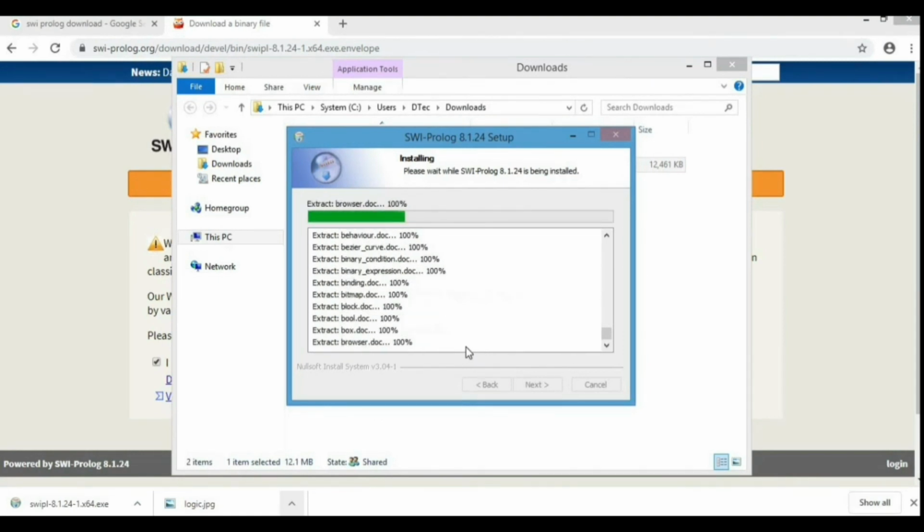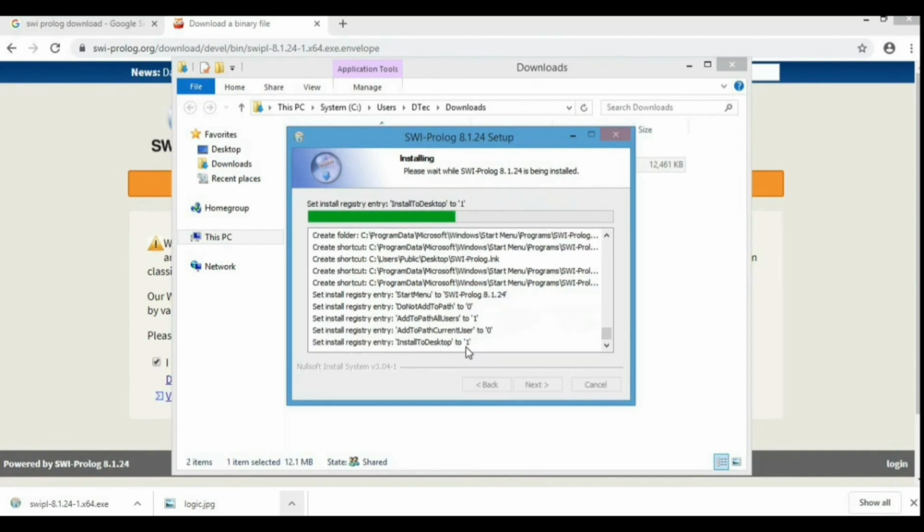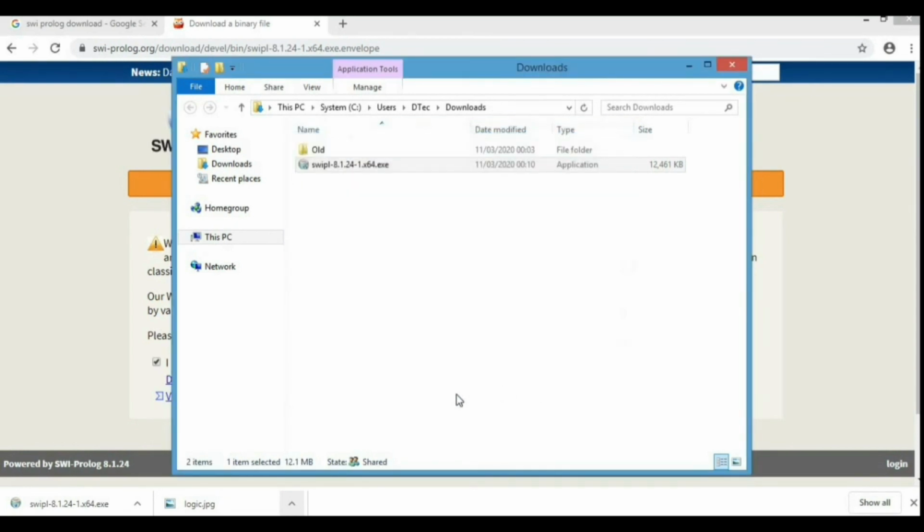After this, I'll show how a SWI Prolog page looks like. And then we are going to compile Hello World. That Hello World is a basic program. I guess the files are still uploading. Yeah, it's finished now. Click finish and the installation process is over.